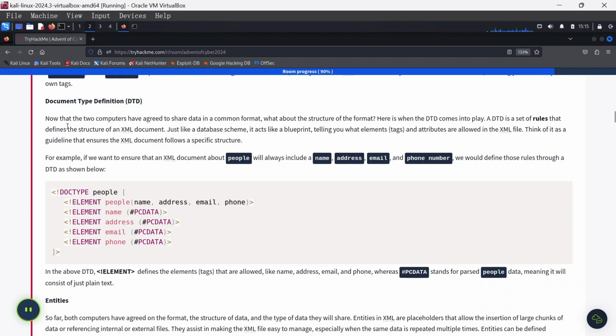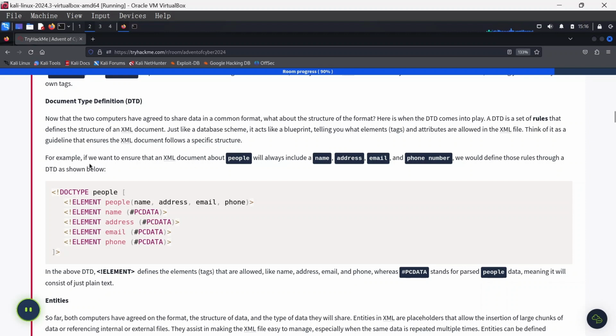What is this? Now that the two computers have agreed to share data in a common format, what about the structure of the format? This is where the DTD, the document type definition, comes into play. A DTD is a set of rules that define the structure of an XML document. Just like a database schema, it acts like a blueprint, telling you what element tags and attributes are allowed in the XML file. Think of it as a guideline that ensures the XML document follows a specific structure.